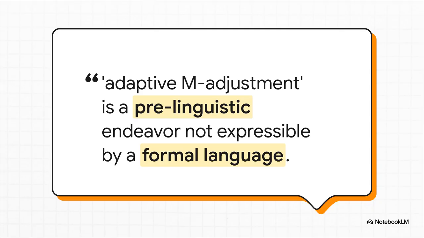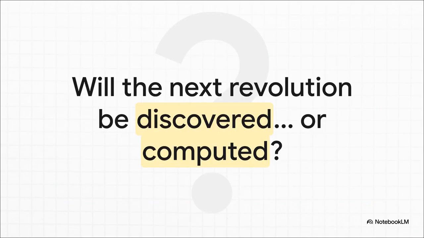Some people argue that it's a kind of intuitive ability that happens before we even have the words for it, something that you just can't write down in formal code. It's the difference between solving the puzzle you're given and inventing a brand new puzzle. And that might be the one part of discovery a machine can't replicate. Which leaves us with a pretty fascinating question to think about for the future of science. Will the next great breakthrough, the next Einstein, come from a moment of human insight, or will it be the logical output of an algorithm that was designed to compute discovery itself? Definitely something to chew on.